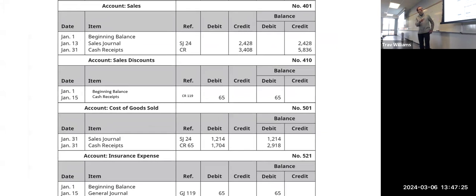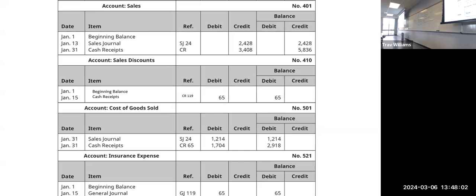Okay, sales discounts. That's just where we record all of the sales discounts that we have issued. Notice that's coming from the cash receipts journal because we do not issue a discount until the customer pays within the discount window, right? So it's only when we receive their payment that we know if they actually got the discount or not. Cost of goods sold, that's going to be updated both by the sales journal for any sales we made on credit and the cash receipts journal for any sales we made and the customer paid cash.